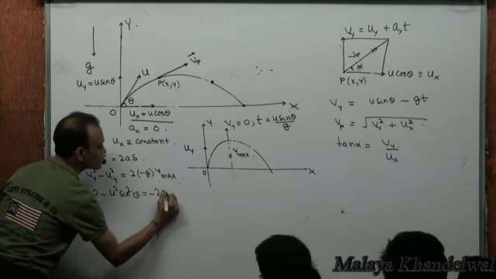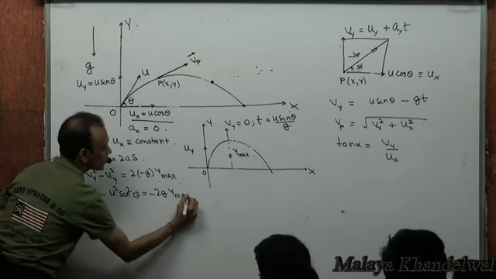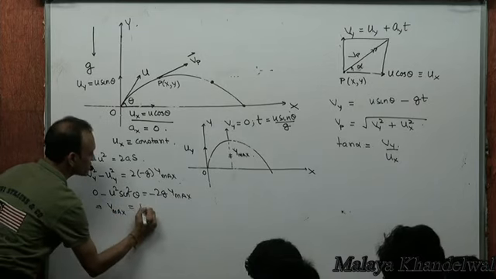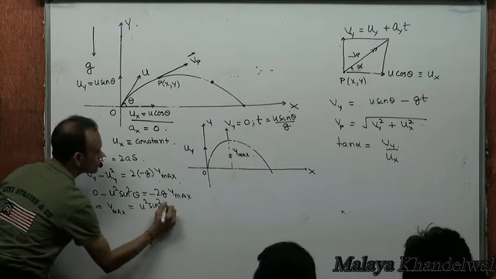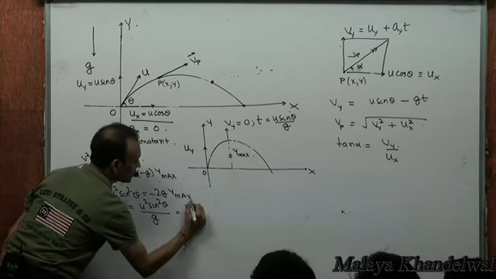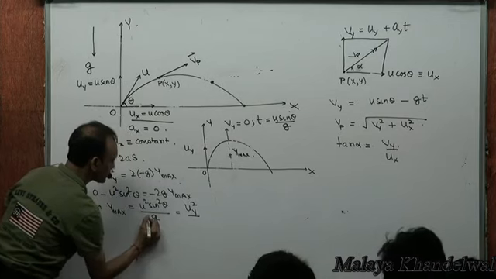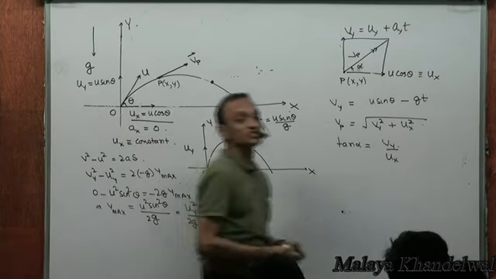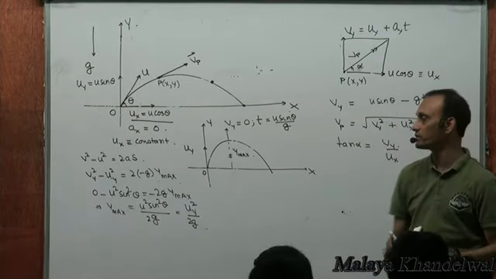So Vy squared minus uy squared is 2 into minus g into y max. So what is y max? Y max is u squared sin squared theta by 2g, which is initial vertical velocity squared by 2g. That is the maximum height reached by the particle.